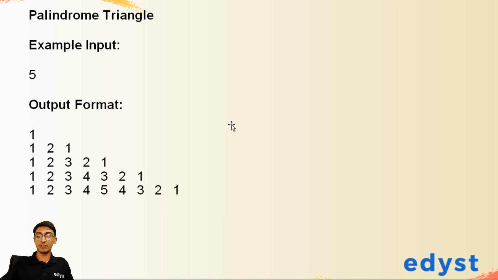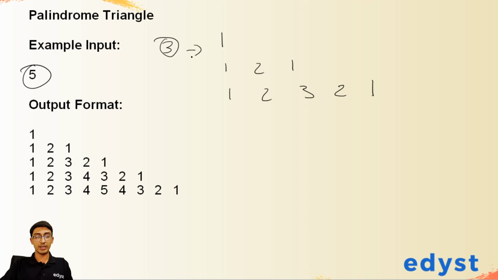Patterns questions are very famous, and I expect that tomorrow the first question that you get is either a pattern question or a maths based question. That's my hunch, although I don't know for sure. Obviously I am also guessing here. So in this question, the input is 5, and the output is: the first row is 1, second row is 1, 2, 1, third row is 1, 2, 3, 2, 1, and so on. So if the input was 3, this would be the output, right?